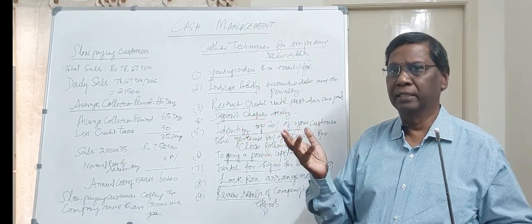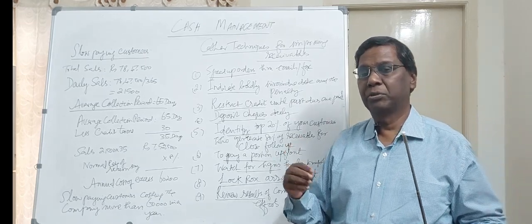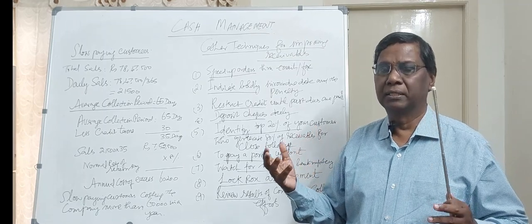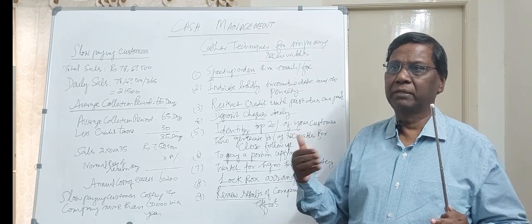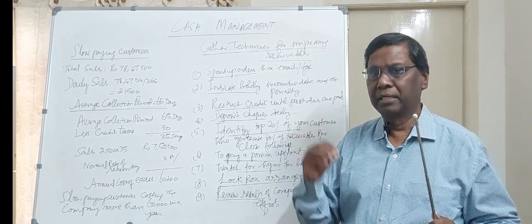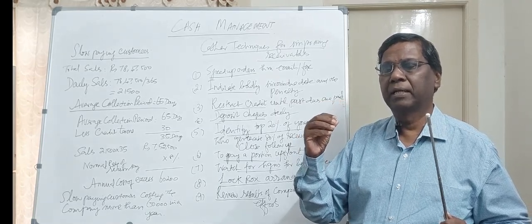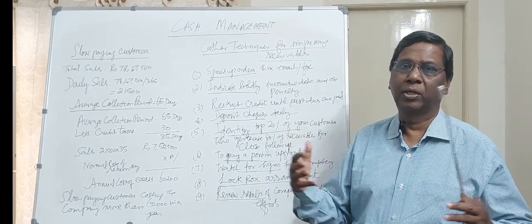Without further delay, as I told you, because of the core banking solution, CBS, because of computerization, this problem is minimized. So you'll get it within a day. There are other types of clearing also, like high value clearing. There are different kinds of clearing, but still the time taken to get the money is very fast and reduced and narrowed down.